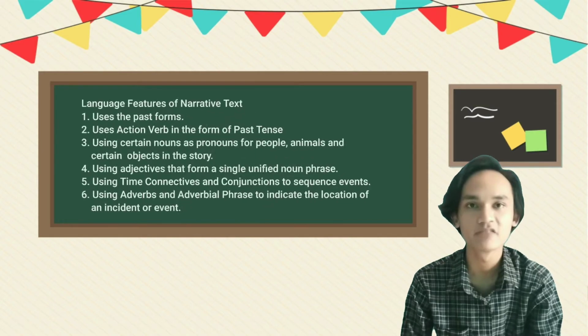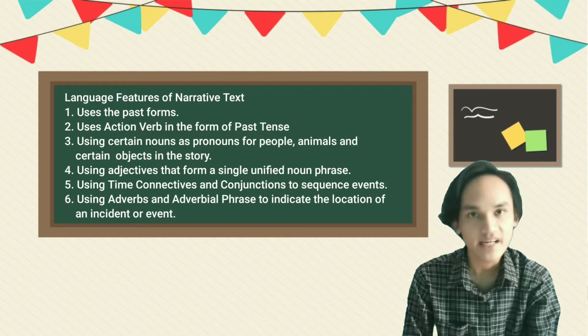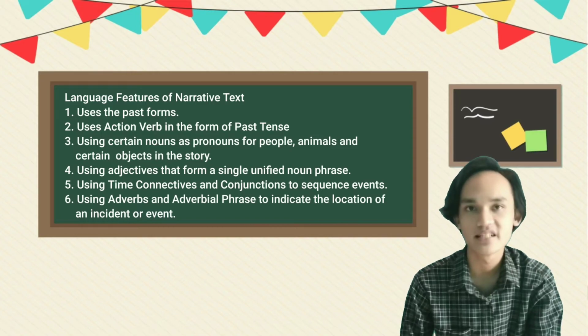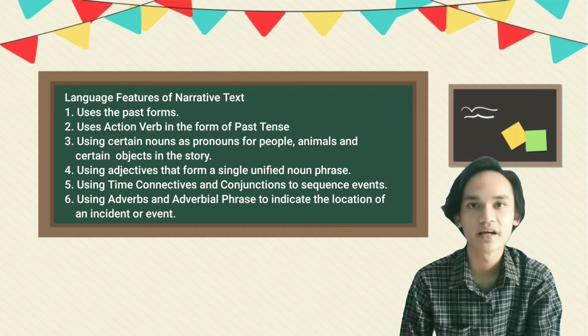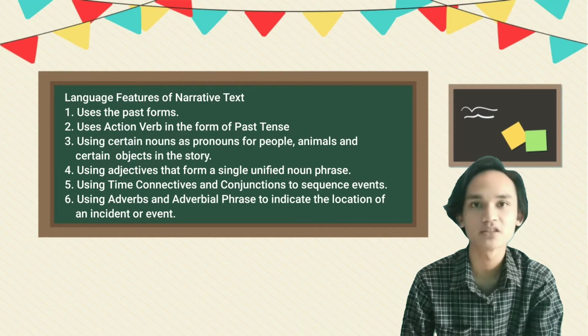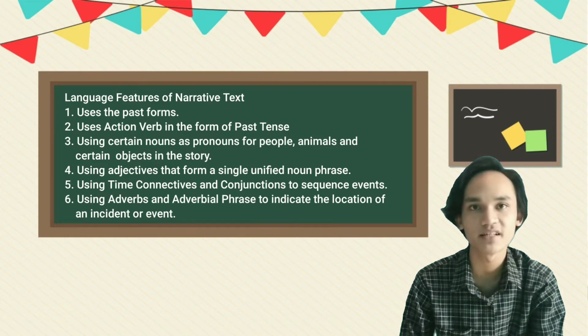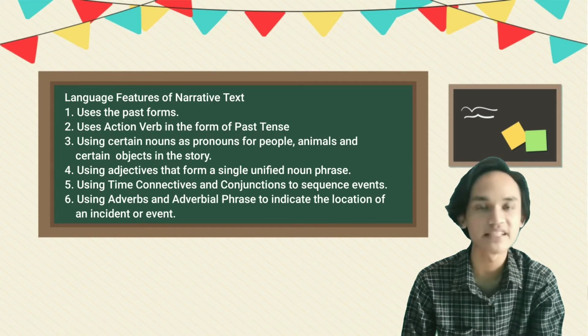And then language features of narrative text. In narrative text, it usually uses the past form because this story is a fiction. Tenses can use past perfect, past continuous, past perfect continuous, or past future continuous. All these rules don't have to be used as a reference because tenses refer to the condition and situation of the sentence.